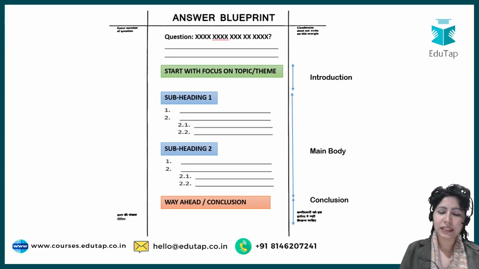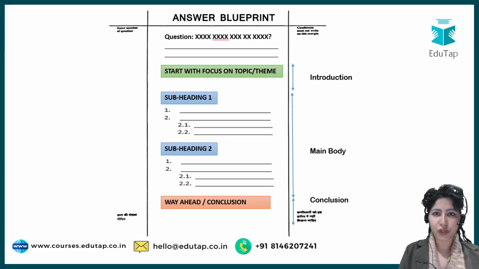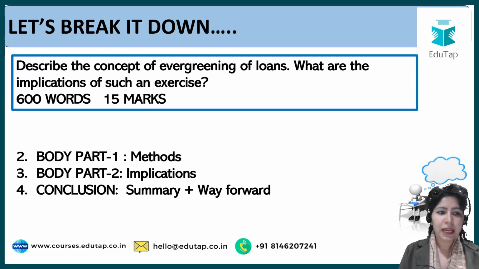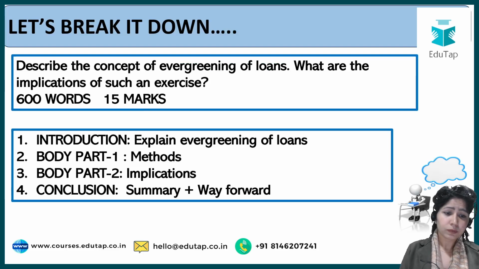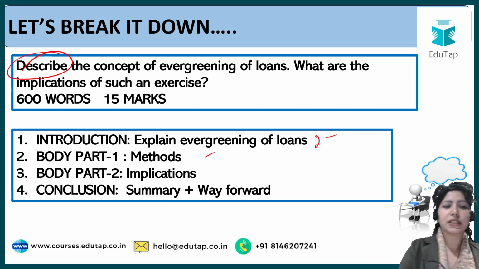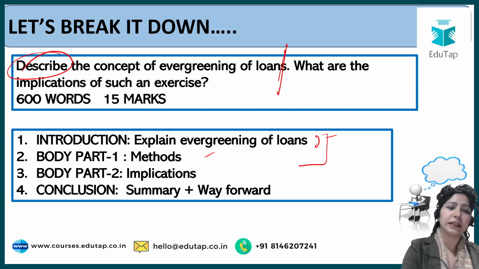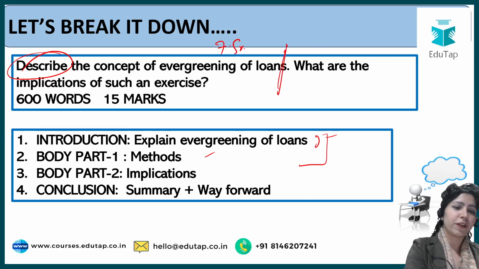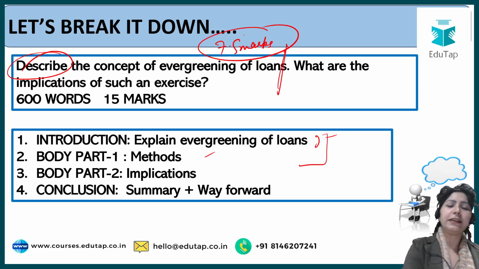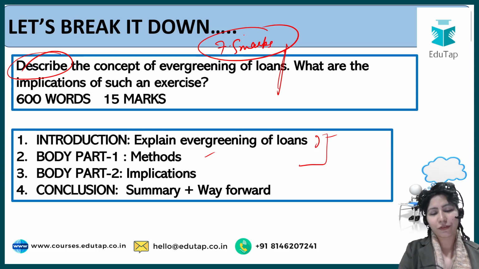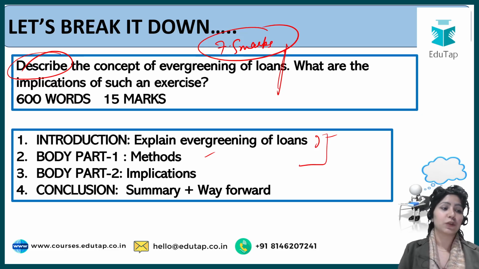So first of all, let's divide our answer into 3 parts, that is introduction, main body and conclusion. In the introduction, we'll be explaining what evergreening of loans is. In body part 1, we'll be talking about methods employed for evergreening of loans, since we have been asked to describe the concept. So, you will have to extend the first part a little bit to be able to get 7.5 marks here. This question is divided clearly into 2 parts. So, 7.5 marks for the first one, 7.5 marks for the second one.